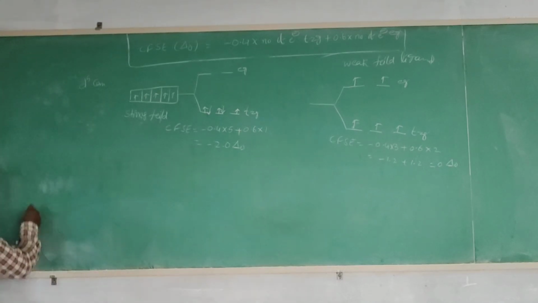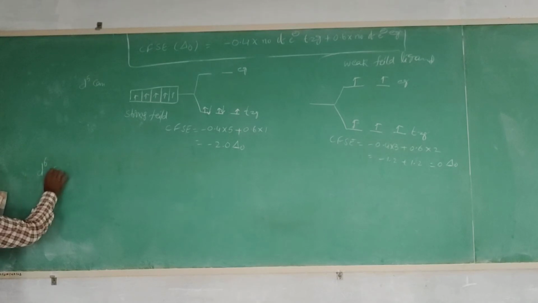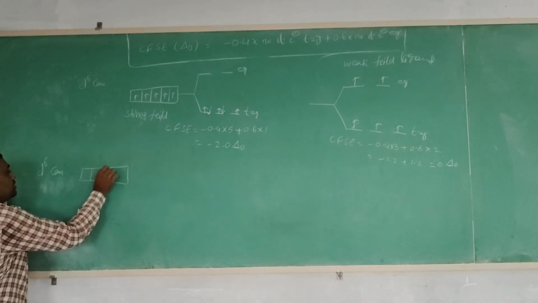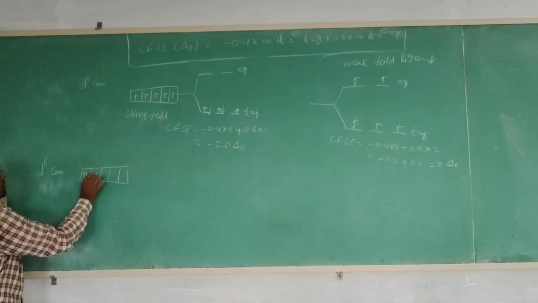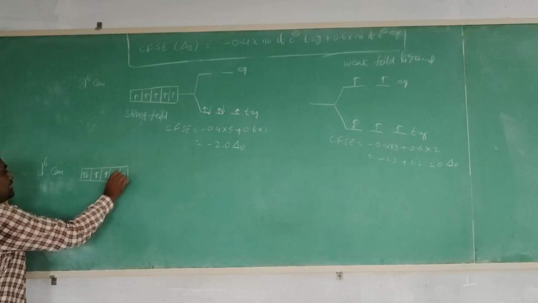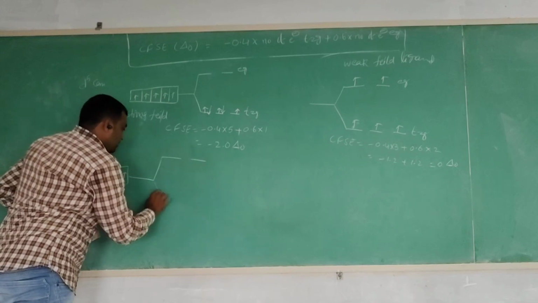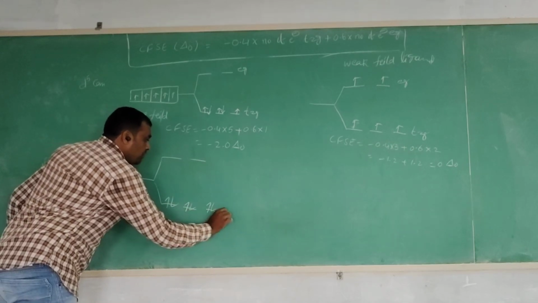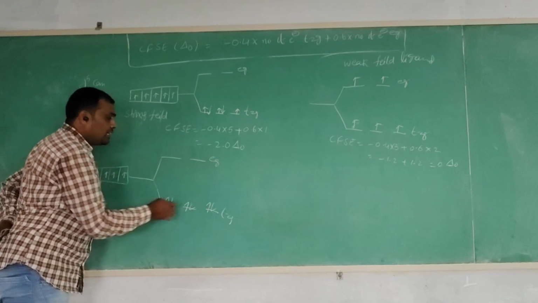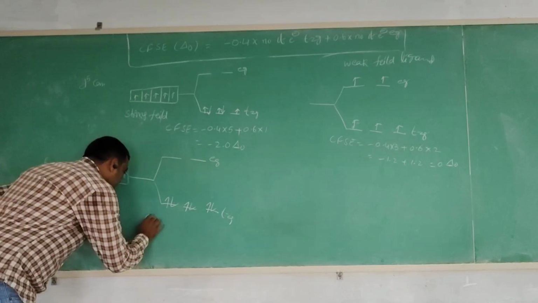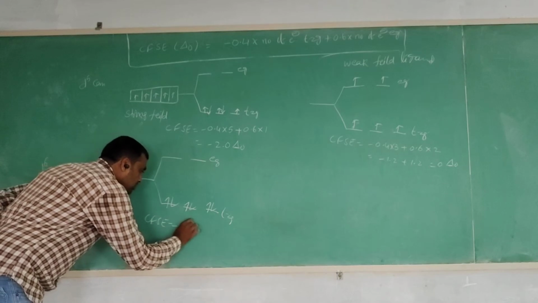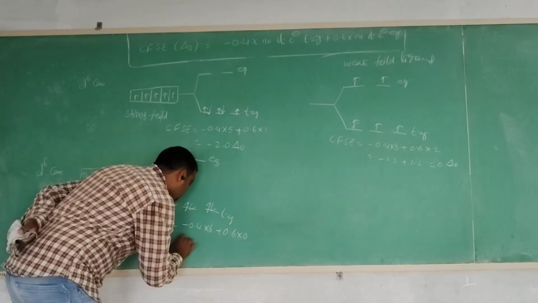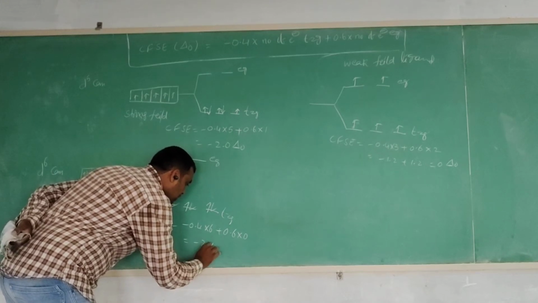Next configuration is the d6 configuration, so 6 electrons are present in the d orbital. First, on the left hand side, the strong field ligand is present, so the 6 electrons enter the t2g orbital and the crystal field stabilization energy is minus 0.4 into 6 plus 0.6 into 0, the maximum crystal field stabilization energy.